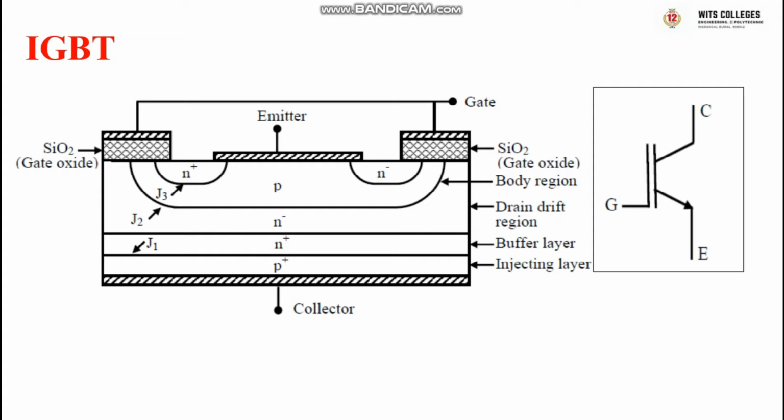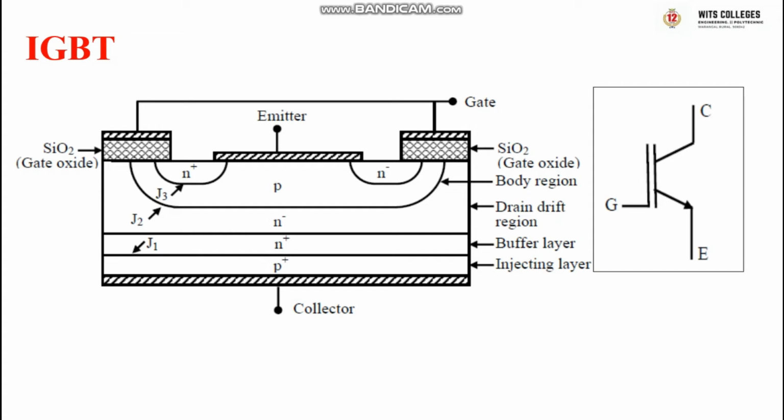IGBT has considerably less silicon area than similar rated power MOSFETs. So, in IGBTs, overall efficiency increases and cost is reduced when compared to the MOSFET.